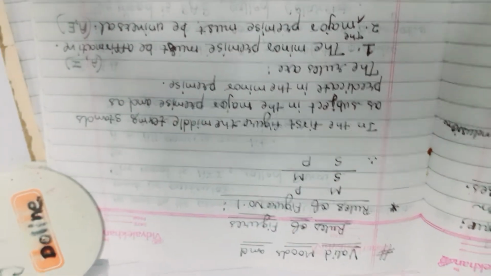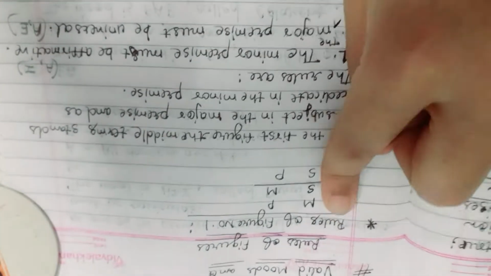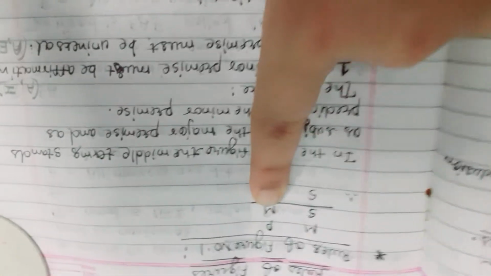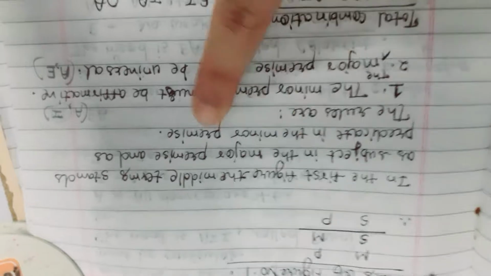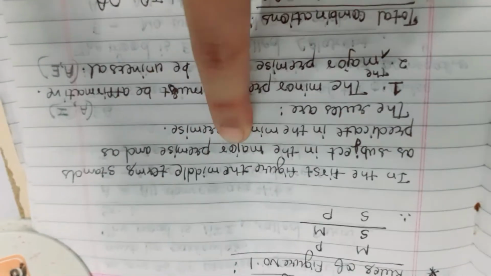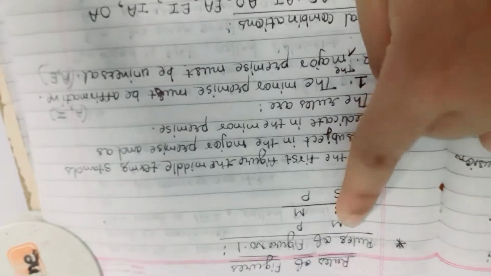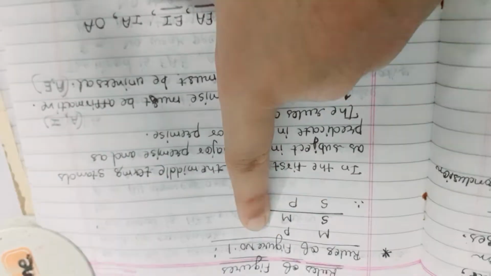In figure number 1 we have seen what the structure is. It is in this cross connection, and here M is situated. So in the first figure the middle term stands as the subject. Here it is the subject of the major premise. This is the major premise, minor premise and conclusion. So the middle term means M. It is the subject of the major premise and predicate of the minor premise.